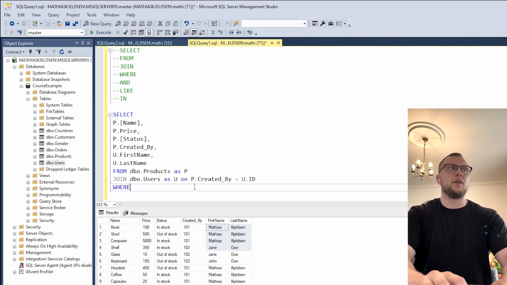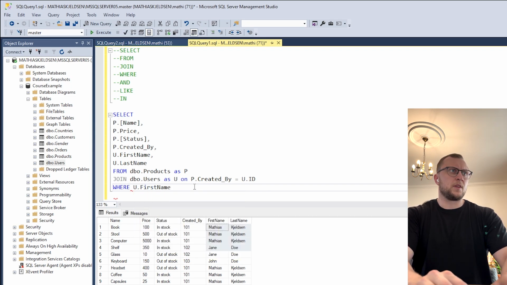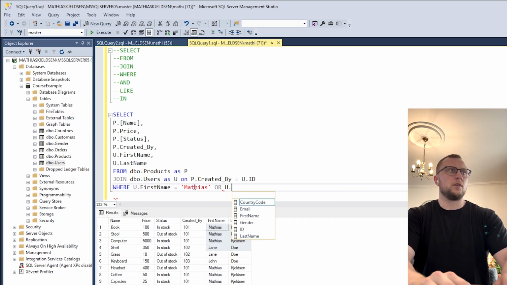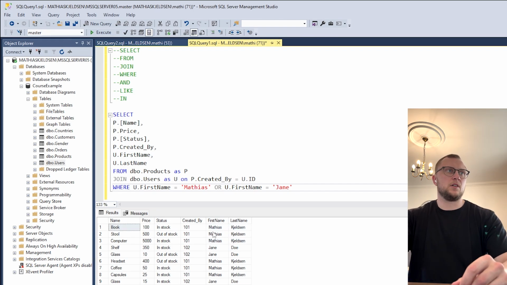Then you could be very elaborate and say where u.first_name equals Matthias, or u.first_name equals Jane. That would give me the content of me and Jane.